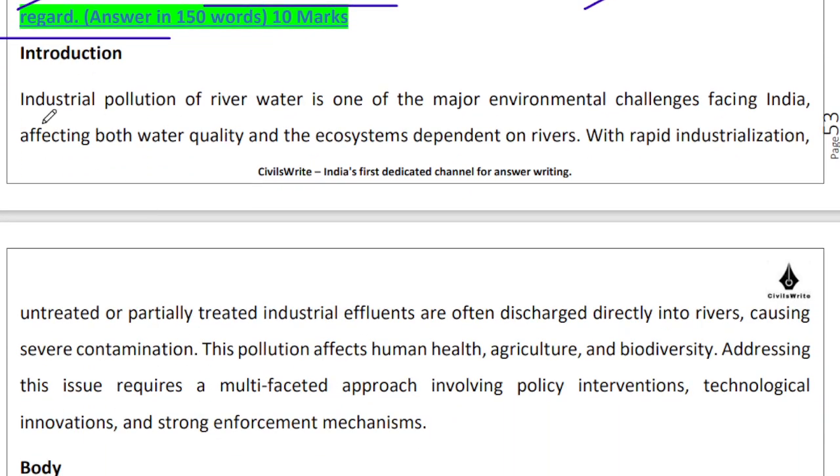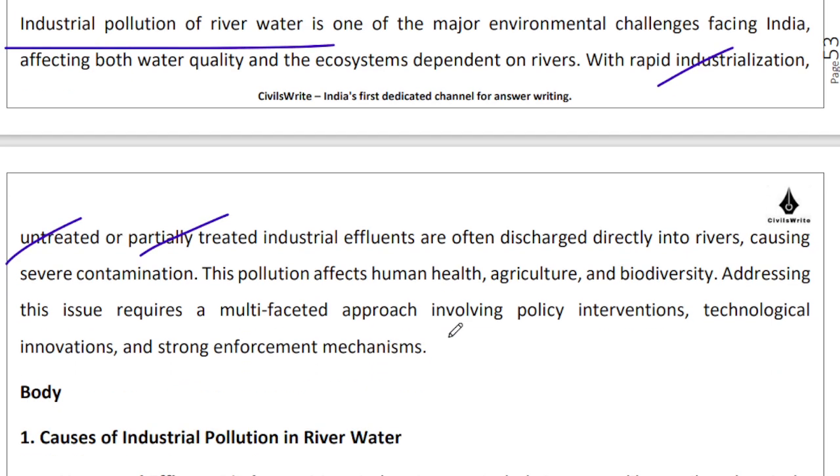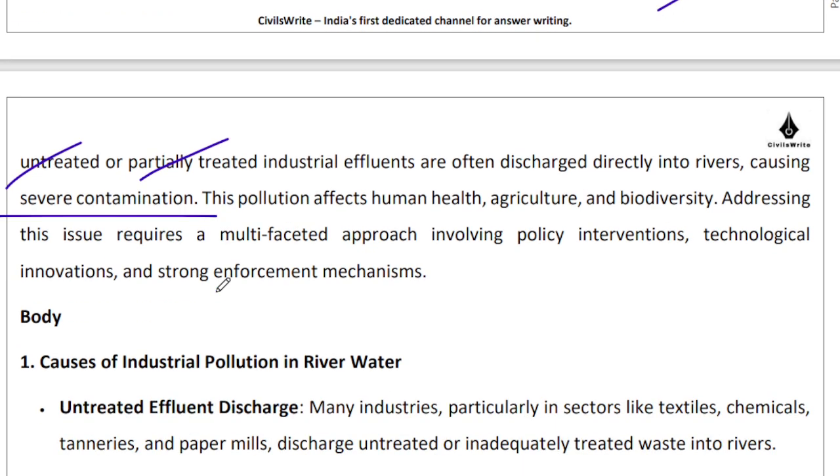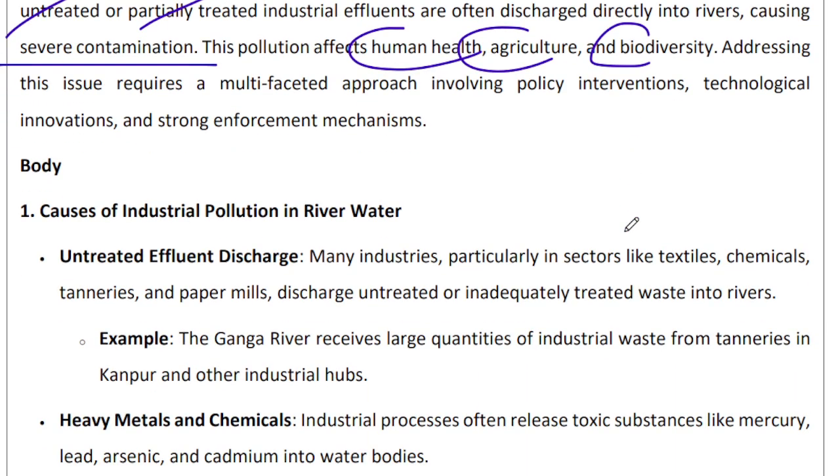So industrial pollution of river water is happening because you are discharging untreated water into our rivers. Rapid industrialization, discharge of untreated or partially treated effluent, and improper monitoring are causing severe pollution and contamination in our river bodies, which is eventually harming human health, agriculture, as well as biodiversity in those ecosystems. Okay. So what are the causes?